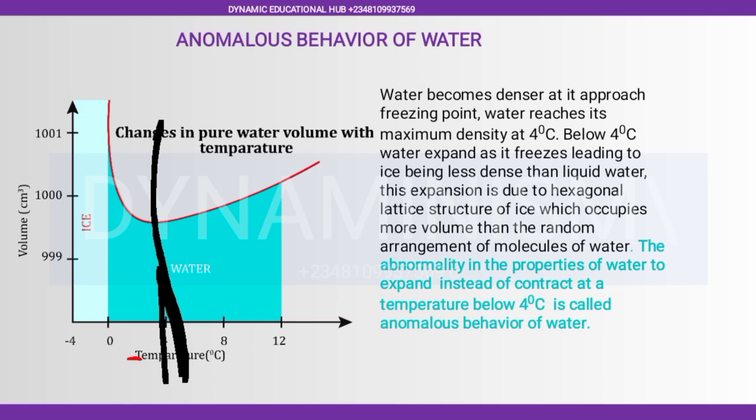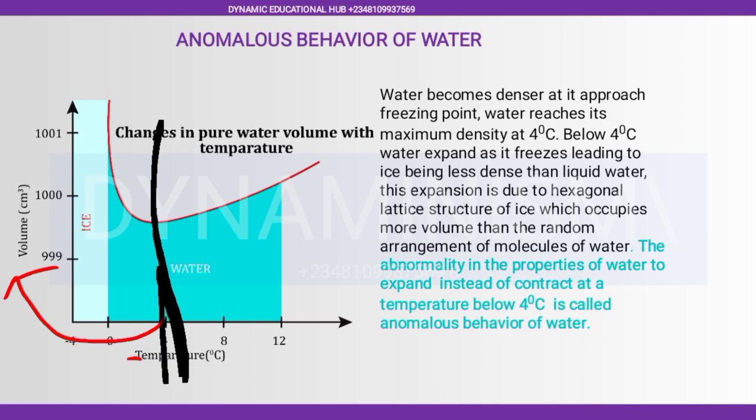Now, if you are coming down, reducing temperature, the volume is also reducing normally. But when it gets to 4 degrees Celsius, you will discover that the volume starts changing again, starts increasing, which is very abnormal. This abnormality is known as anomalous behavior of water.